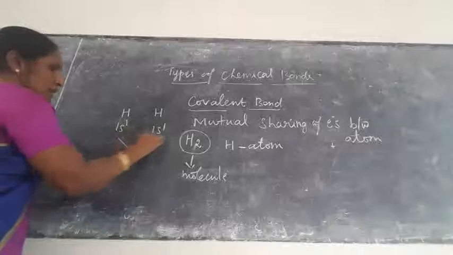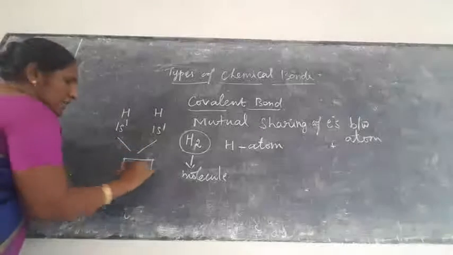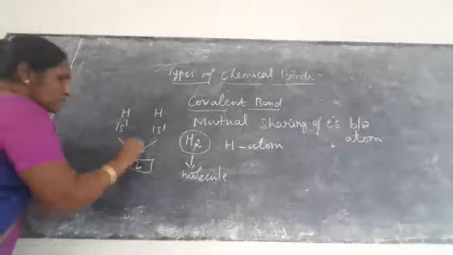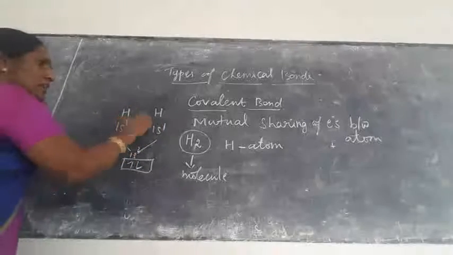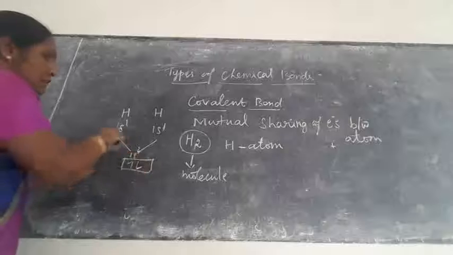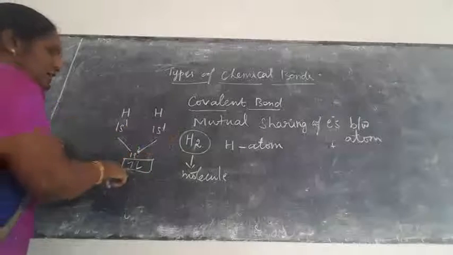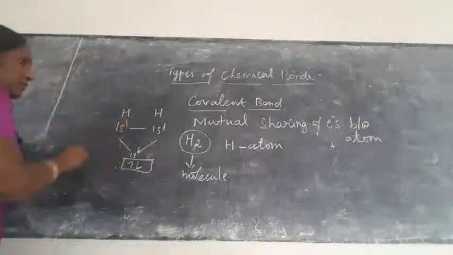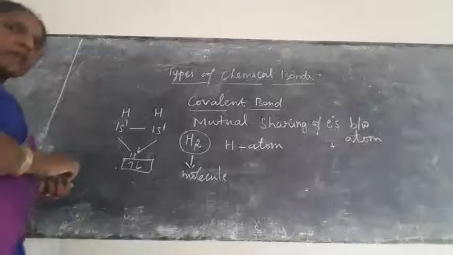When the two combine, what happens? The s orbital has 2 electrons, so that is 1s2. Here one electron is given by this atom and one electron by the other, so they share electrons. This is called sharing of electrons, a covalent bond. Here it is represented as a single bond.